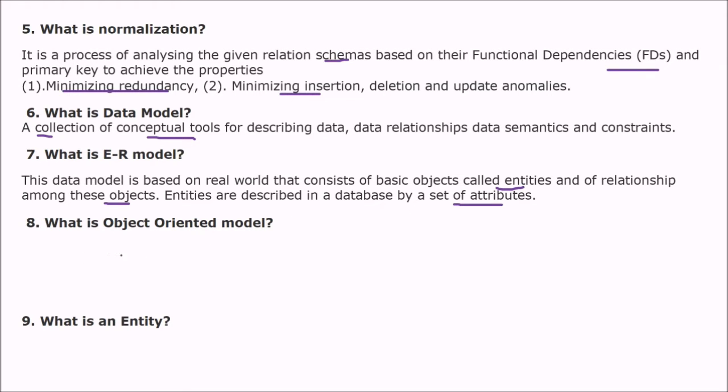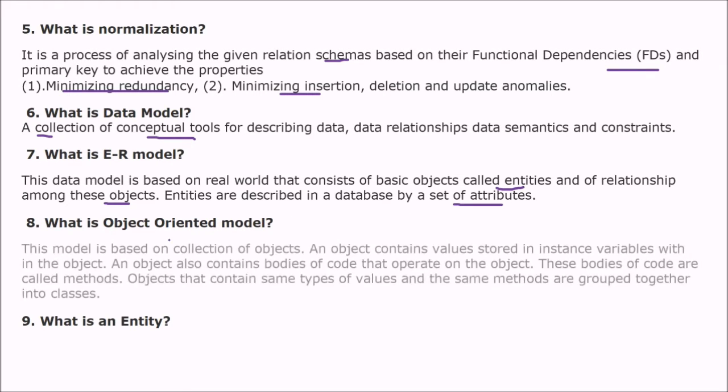What is object-oriented model? This model is based on a collection of objects. So an object contains values stored in instance variables in the object, and the object also contains bodies of code that operate on these objects. So these bodies of code are called methods. Objects that contain the same type of values and the same methods are grouped together into classes.